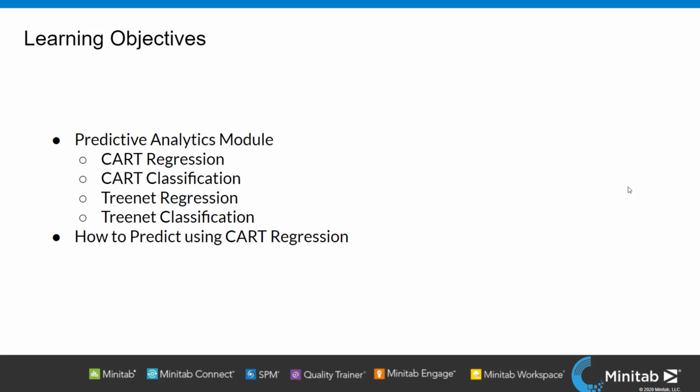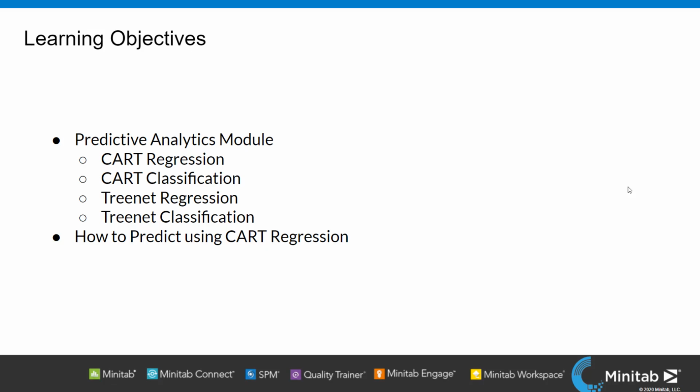Now, these are the learning objectives. In the coming series, we will be looking at the predictive analytics module altogether, like CART regression, CART classification, TreeNet regression, TreeNet classification, and most probably in the coming months, we will be looking at random forest regression and classification also.